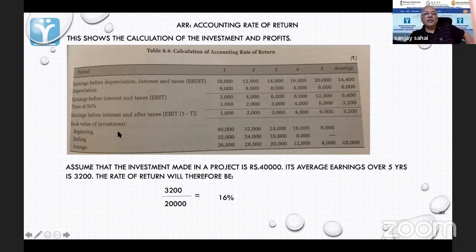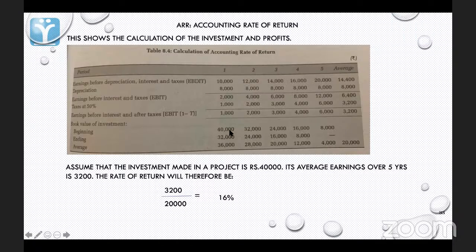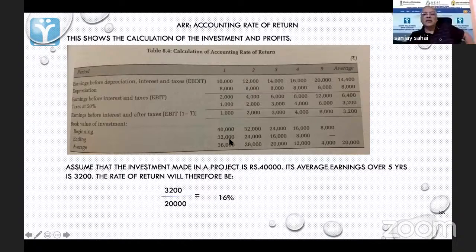So the book value of the investment, the beginning was 40,000, ending is 32,000. Ultimately, if you follow this, it is coming to 20,000. So 40,000 minus 8,000 is 32. 32 minus 8 is 24. 24 minus 8 is 16. 16 minus 8 is 8. 8 minus 8 is 0. So basically, what they are doing is they are taking this part here. This is like after depreciation.